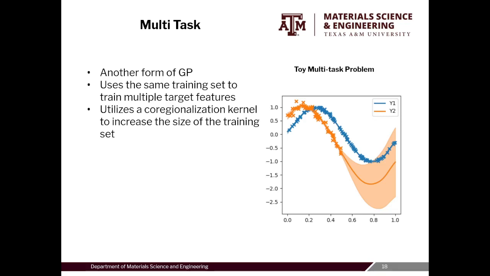We've been using the package GPFlow in Python, and primarily utilizing the co-regionalization kernel that comes with GPFlow that wraps over a standard Gaussian process kernel. The co-regionalization kernel allows us to utilize a training set that has entries in either both target values or only one target value, drastically increasing the size of the training set.